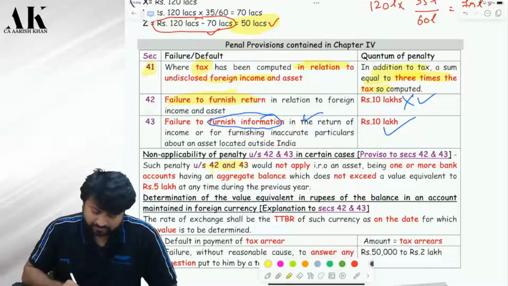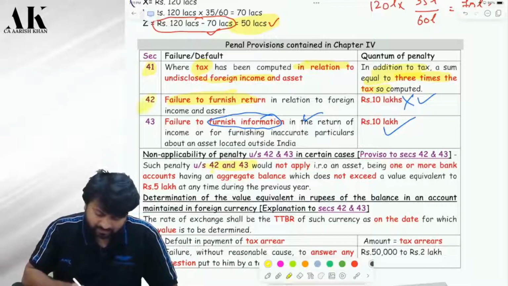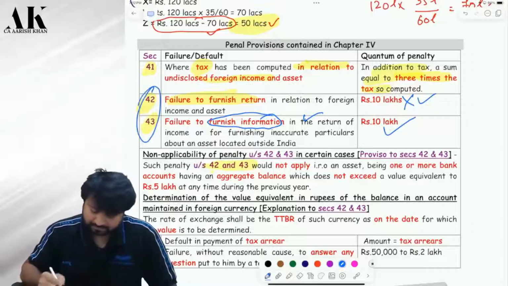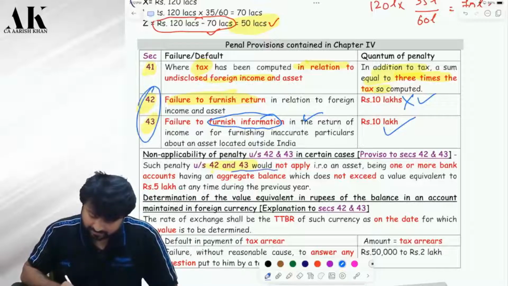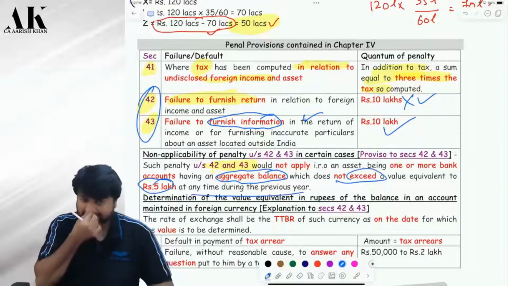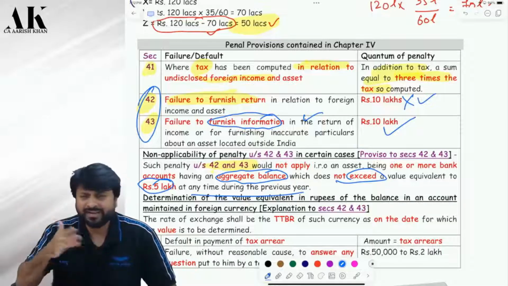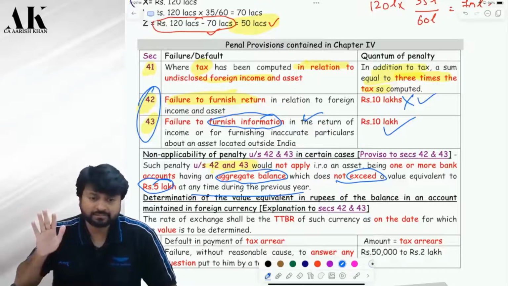Section 42 and 43 penalty will not be imposed. It means these two penalties will not be imposed if your aggregate bank balance does not exceed 5 lakh rupees at any time during the previous year. So if you have a foreign bank account, and the balance in that bank account does not exceed how much? 5 lakhs at any time during the previous year.